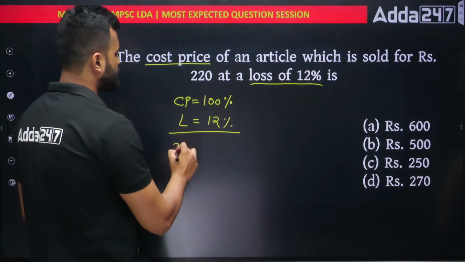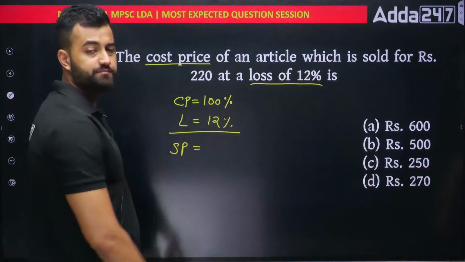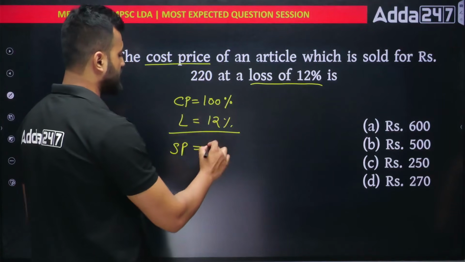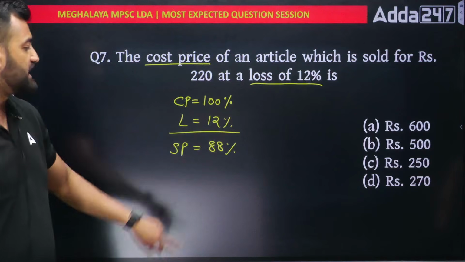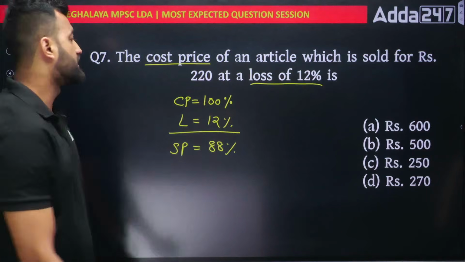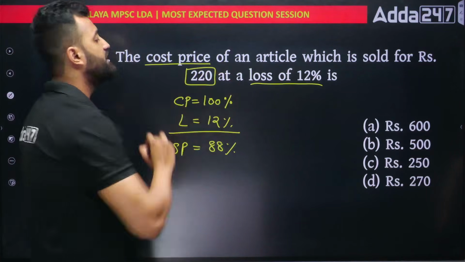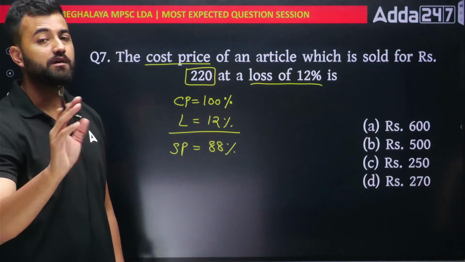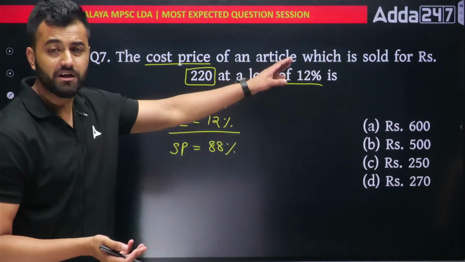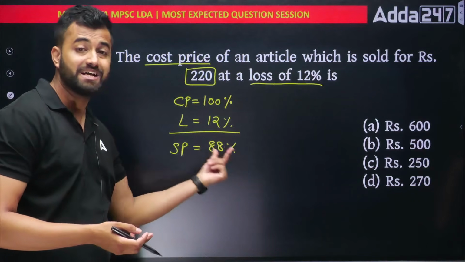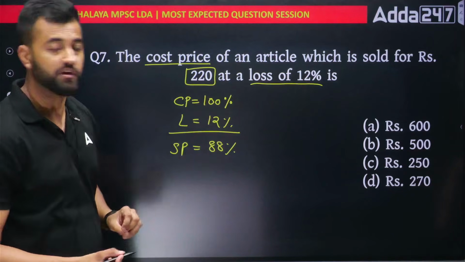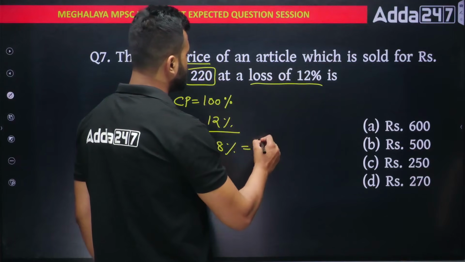You have lost 12%. That means you sold this particular thing at 88 rupees, 88%. So this 88% value is given to us. What? 220. This is the value when you sold the article at a loss of 12%. That means after 12% loss, whatever price you got is your 220 rupees. So 88% is equivalent to 220 rupees.